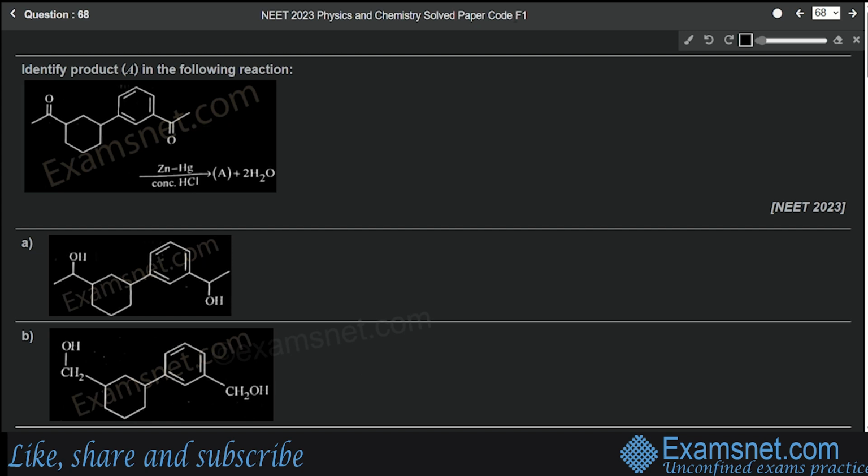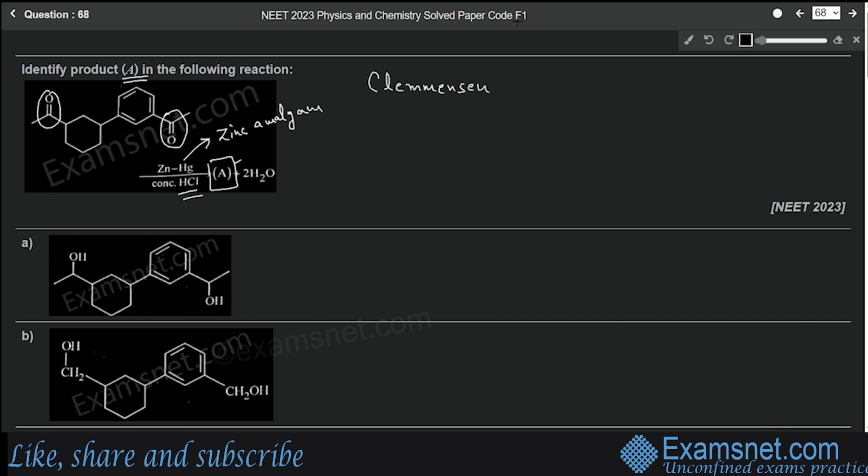Question number 68 is from the chapter Aldehydes, Ketones and Carboxylic Acids, and the question is: identify product A in the following reaction. So we can see that in this compound there are two carbonyl groups. Now this compound reacts with zinc amalgam, as well as with concentrated hydrochloric acid to give a product A that we have to identify.